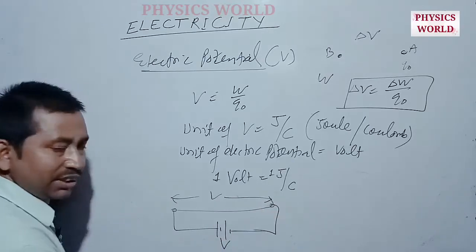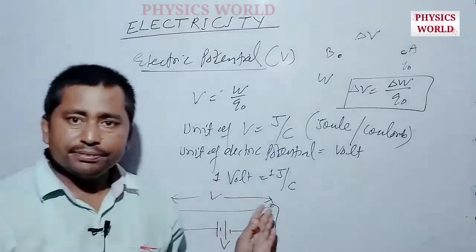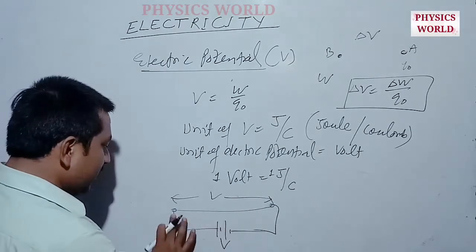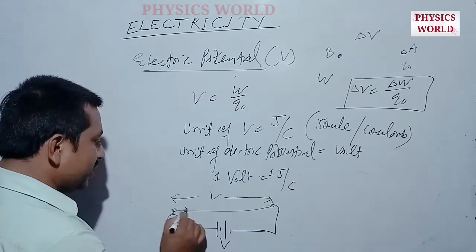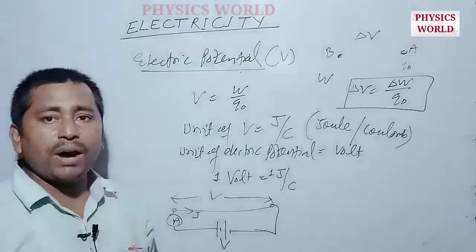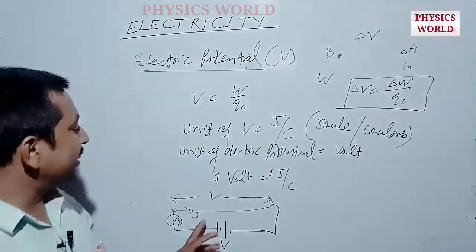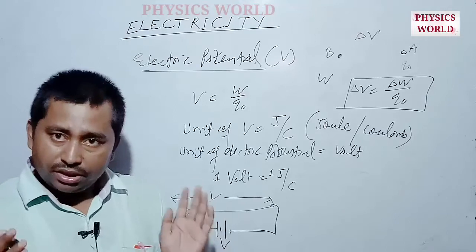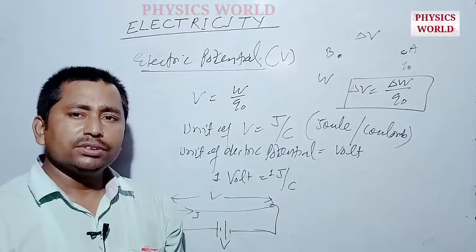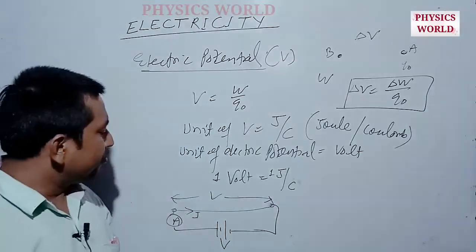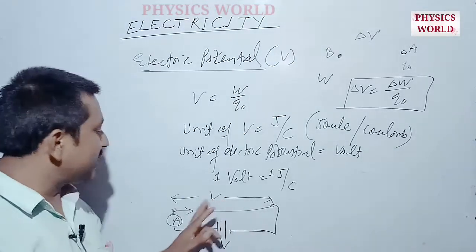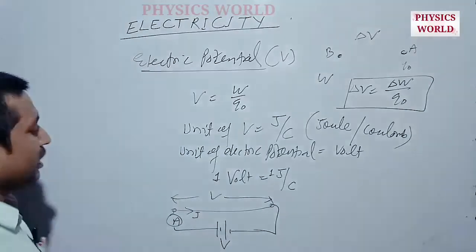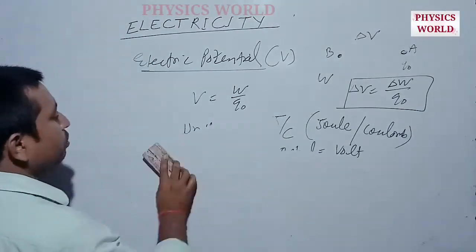And if we connect a meter to measure the current through this wire, and we find that the current flowing through this wire is I ampere, then there is a relation between I and V that is given by the law known as Ohm's law. So Ohm found out that V is directly proportional to I with the help of different experiments. So let us describe more about Ohm's law.